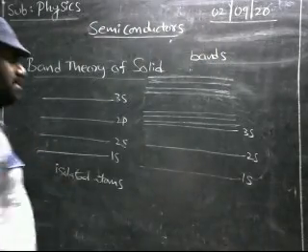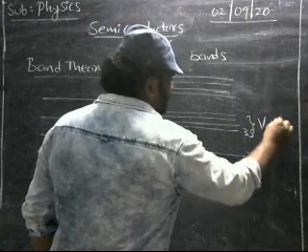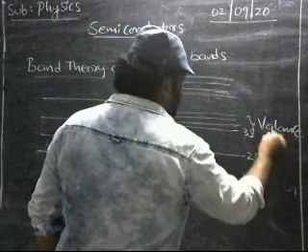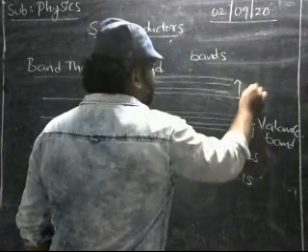Scientists said that the lowest band is called the valence band, and the highest band is called the conduction band.